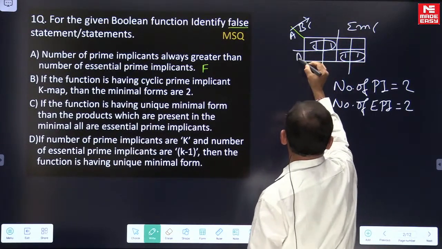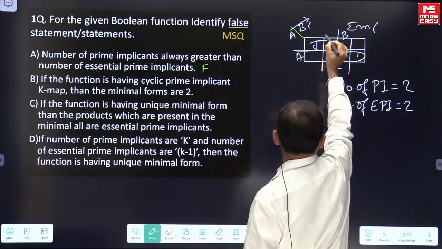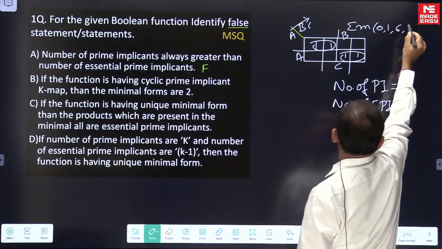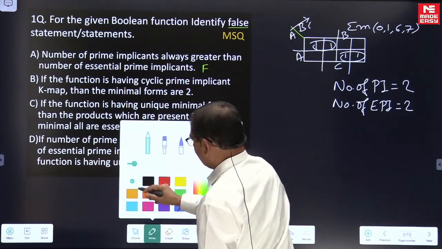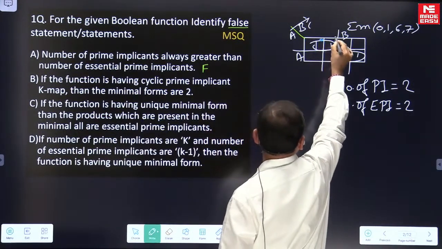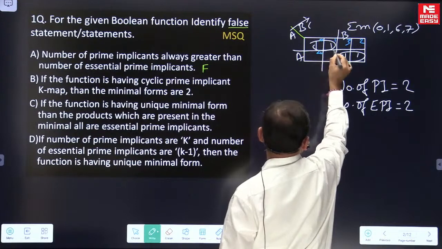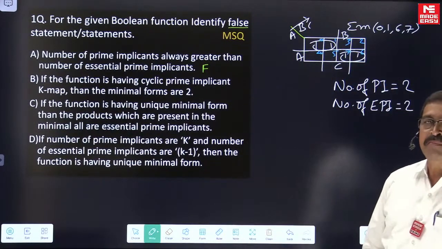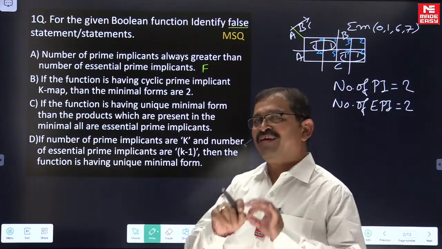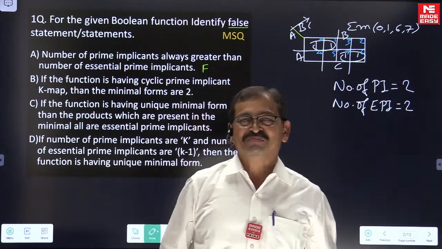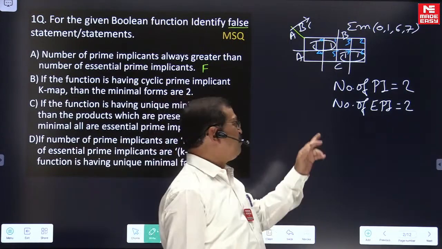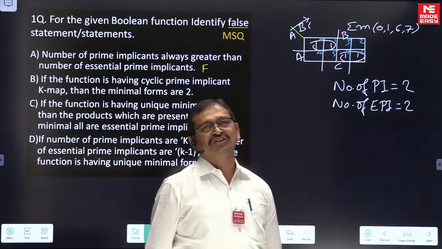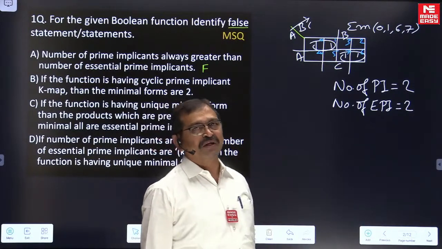For non-MADG students, if you want, here we are taking the function with the minterms 0, 1, 6 and 7. For this function, we look at the number of prime implicants while grouping all possible larger size subcubes. For this function, we are having only 2 larger size subcubes. So the answer for the number of prime implicants is 2.